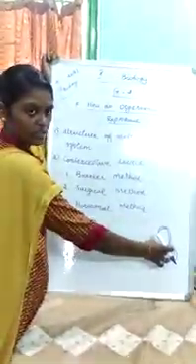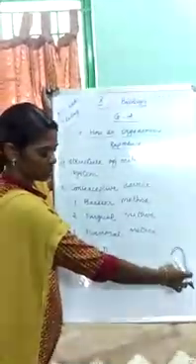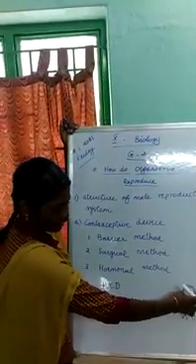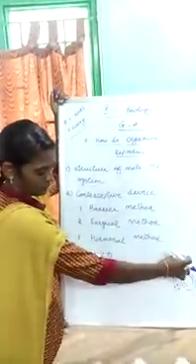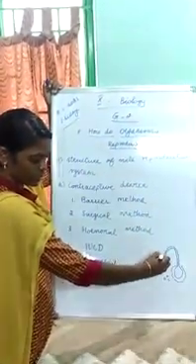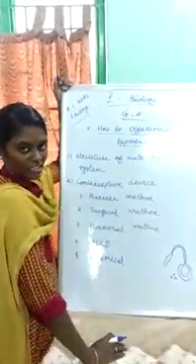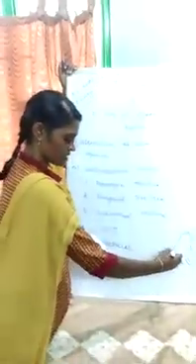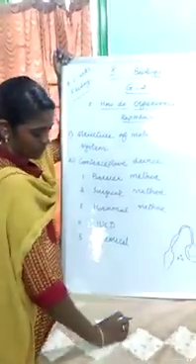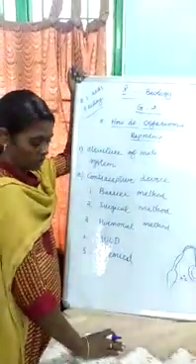Through the vas deferens, the sperm will be transported towards the urethra. Urethra is the common passage for urine and sperm, and it is connected with the male external genitalia called the penis. Penis is helpful for copulation.